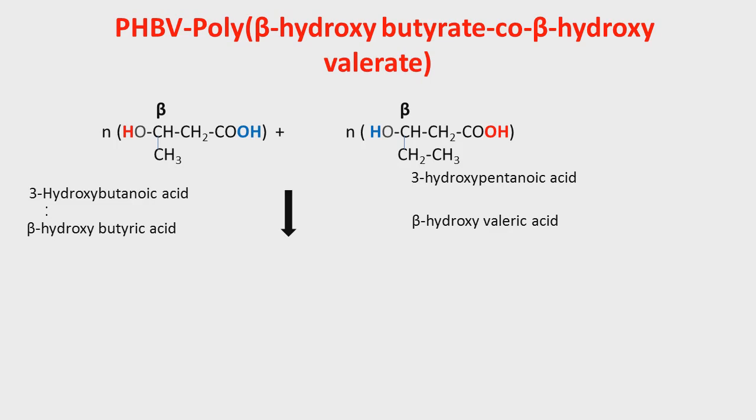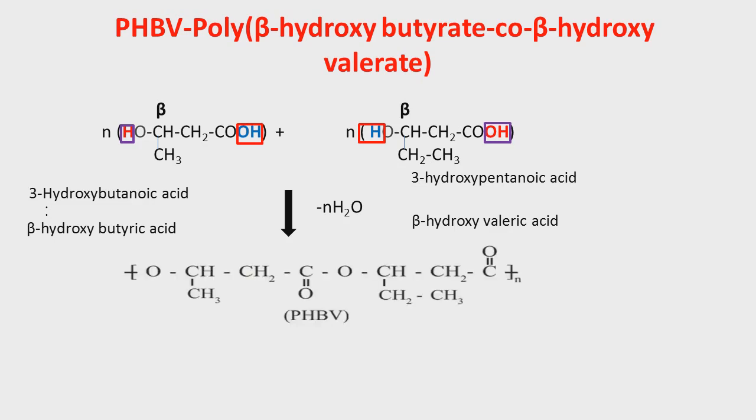One very simple thing we have been doing throughout the chapter. What exactly are we doing? We take OH from the acid and H from the alcohol and remove them in the form of a water molecule. So it is an example of a condensation polymer. Do you remember condensation polymer, where we remove small molecules? That's why this PHBV is an example of a condensation polymer. Now see what the polymer will be. This is the polymer called poly-beta-hydroxybutyrate-co-beta-hydroxyvalerate.